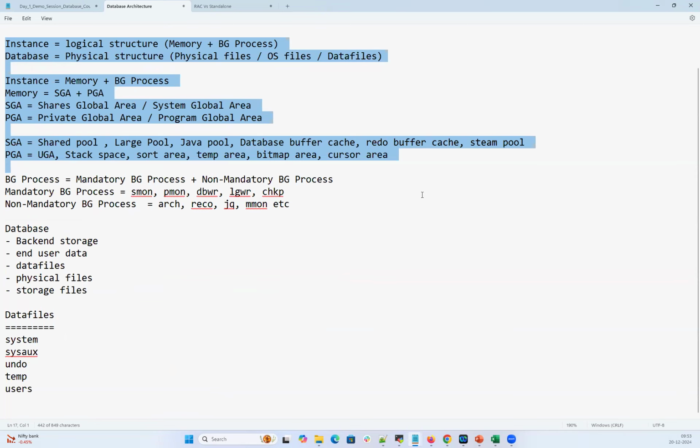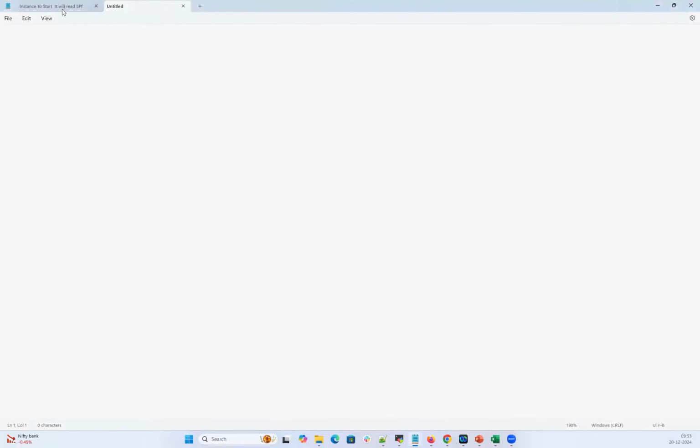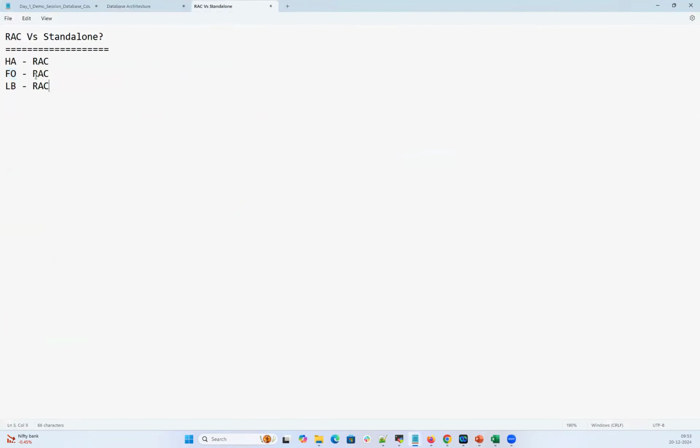Okay, so RAC is for HA and load balancing, and these are the main features, right? Yes, as I just explained. If somebody asks, again, it will be one of your common entry questions: how is RAC different from standalone? Can you give me a few advantages of RAC? What is RAC versus standalone? These are the three main differences: high availability, failover, and load balancing.